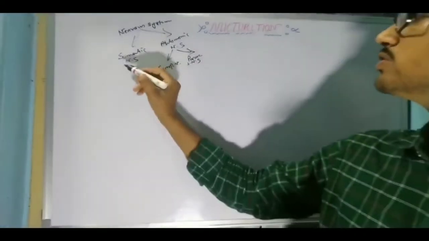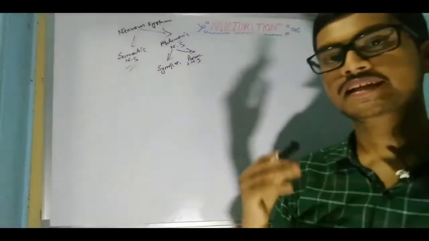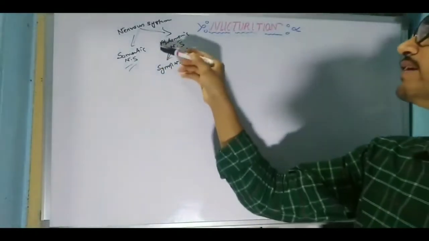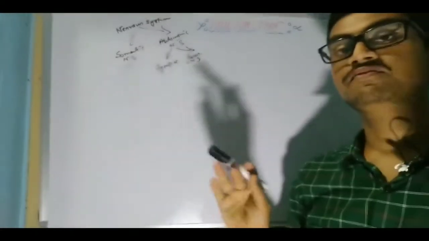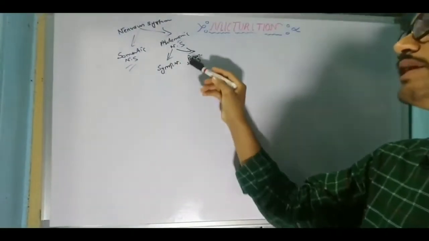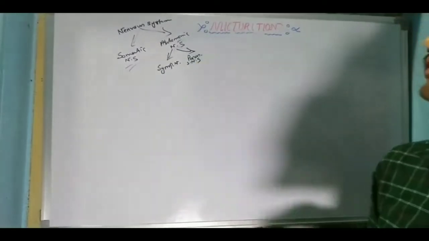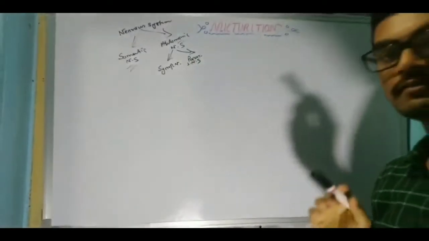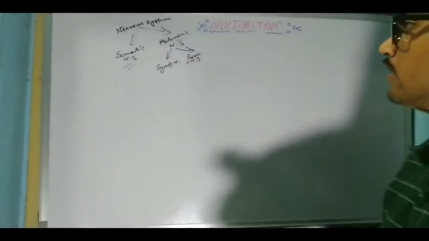Remember one thing, among these two types, the somatic nervous system and the autonomic nervous system, the somatic nervous system is under voluntary control. That means you can control this nervous system, but the autonomic nervous system is fully involuntary. And this autonomic nervous system can be divided into the sympathetic nervous system and the parasympathetic nervous system. We will discuss the function of the sympathetic and parasympathetic nervous system in our video lecture.